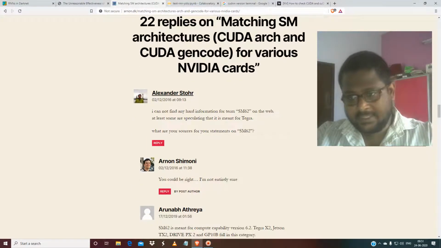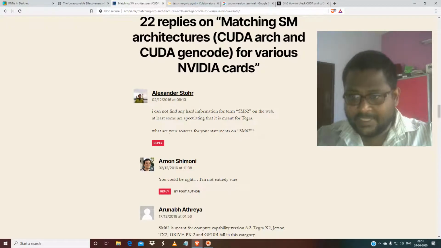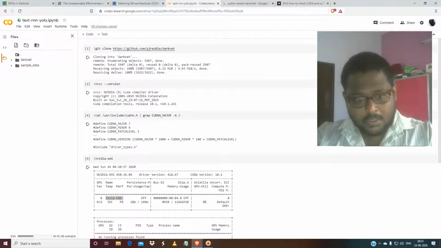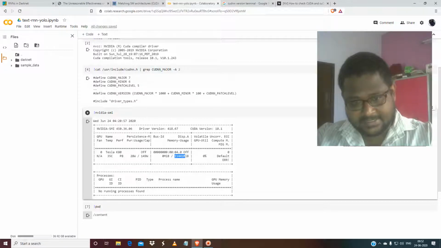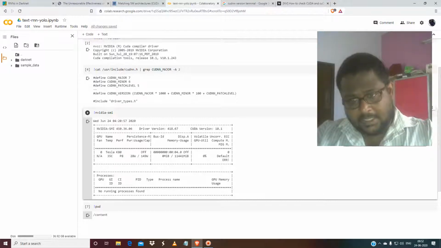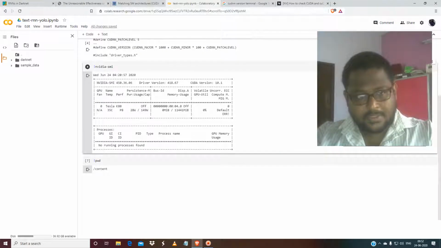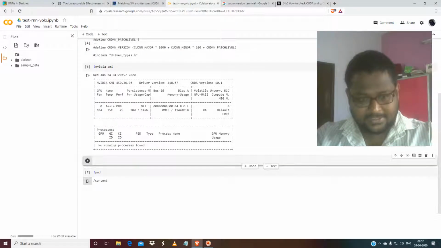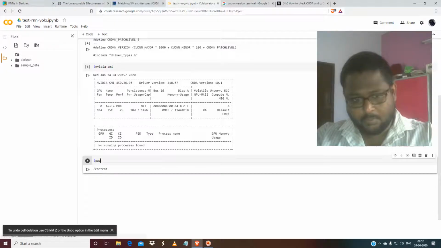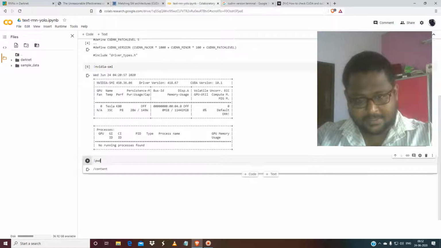If you don't do this correctly, it will not work, no matter that you have 15 gigs of GPU. This GPU is nearly 11 gigs, and it is very powerful, the Tesla K80. But if you don't follow these steps correctly, you will miserably end up in error. So this is custom detection also. Now the next step is, I'm sorry that I'm not going to share this notebook because I have provided these steps step by step.